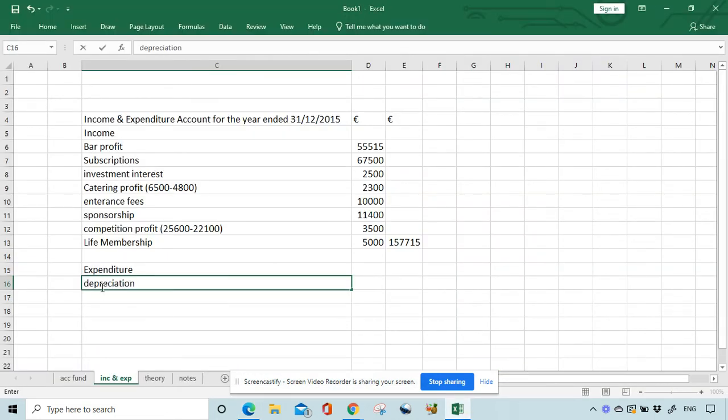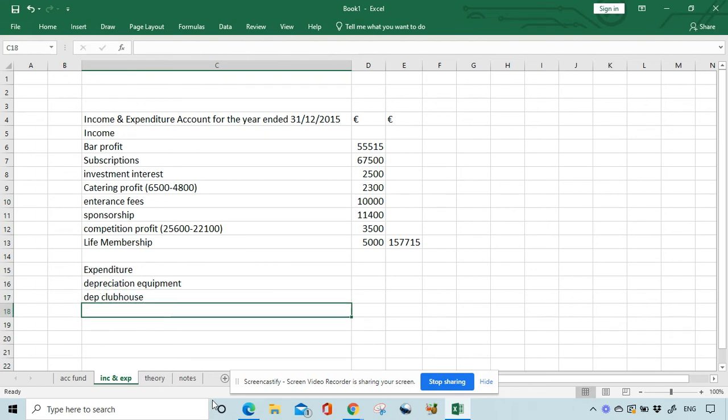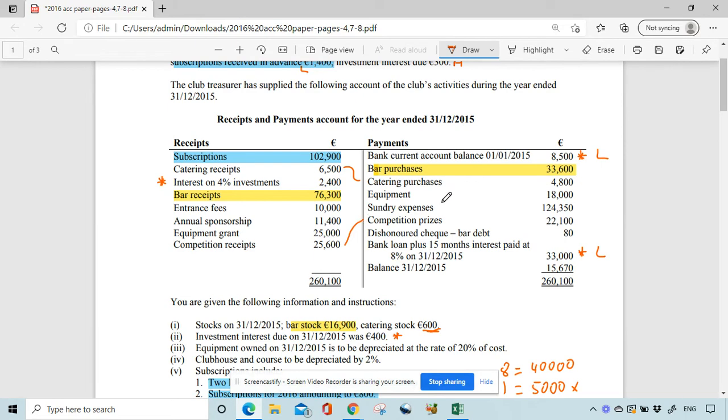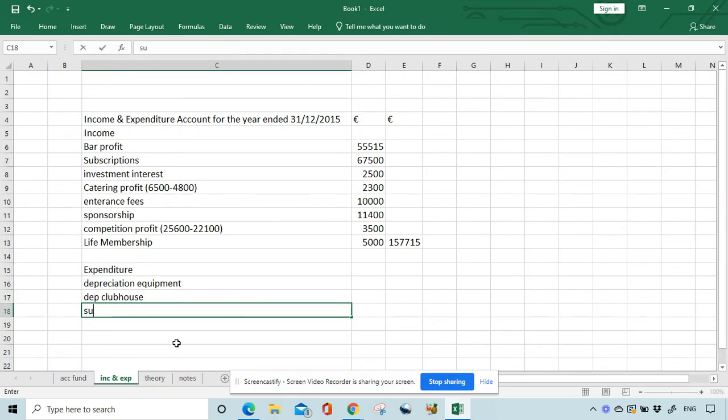Depreciation. And since I know that, I'm also going to put depreciation of clubhouse, so I don't forget. So depreciation of equipment, depreciation of clubhouse. Sundry expenses. Okay, we're going to put that in. I'm going to look for a note, to see if there are any notes in that as well. Sundry expenses.